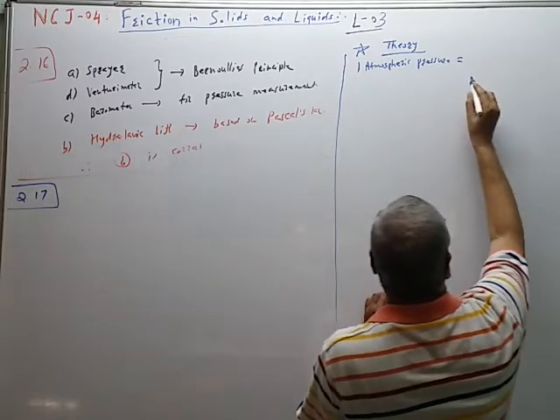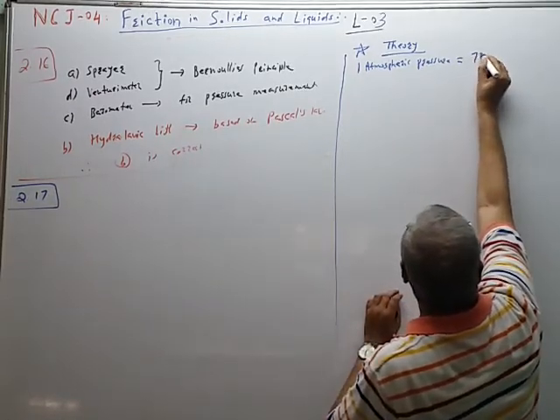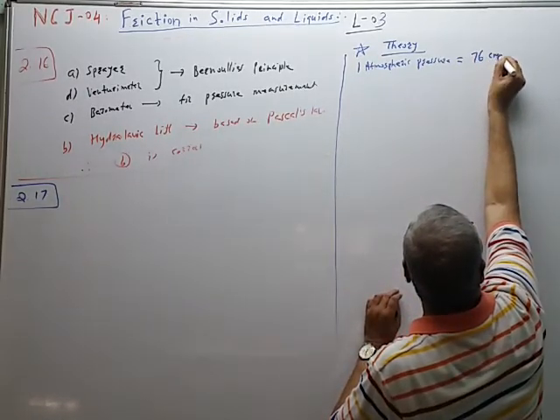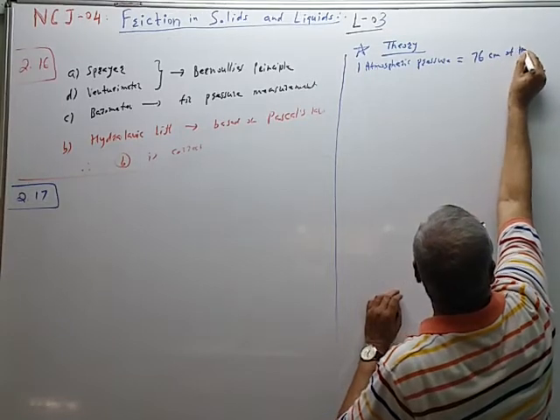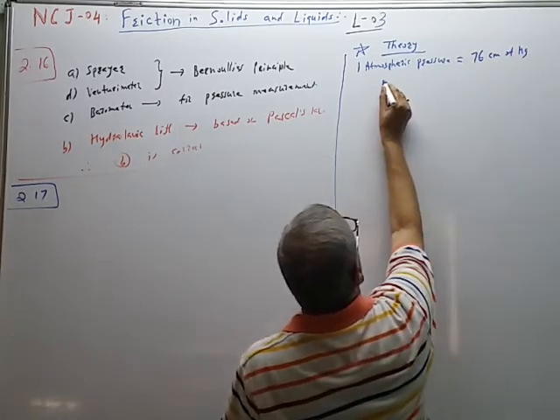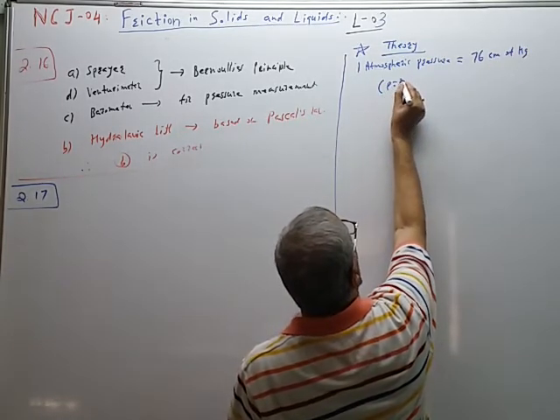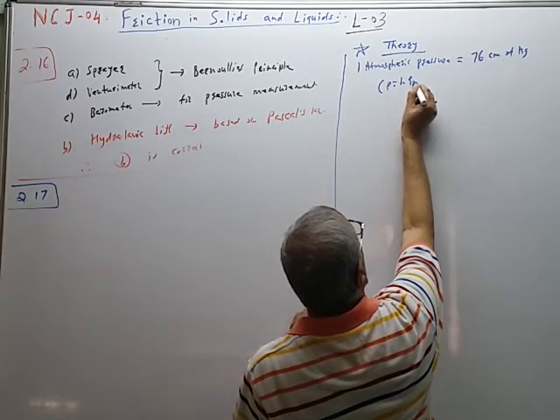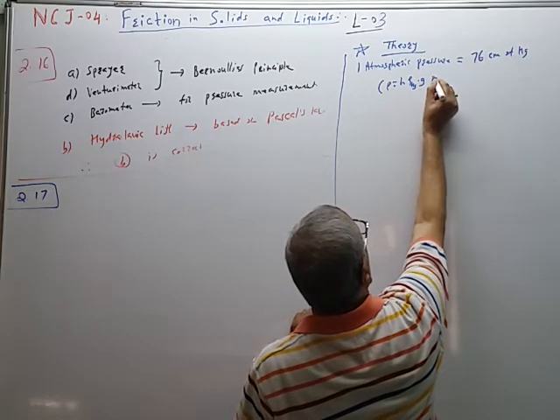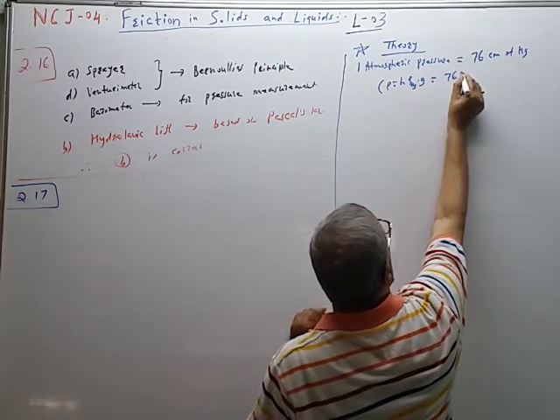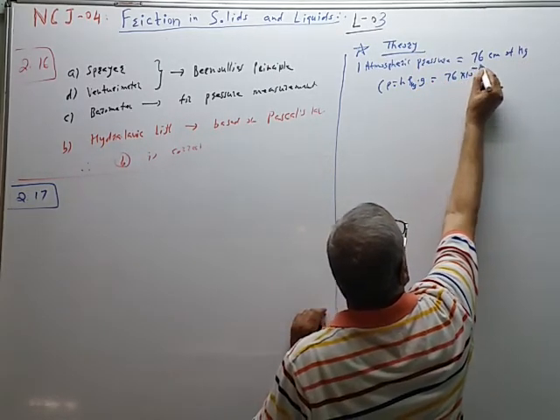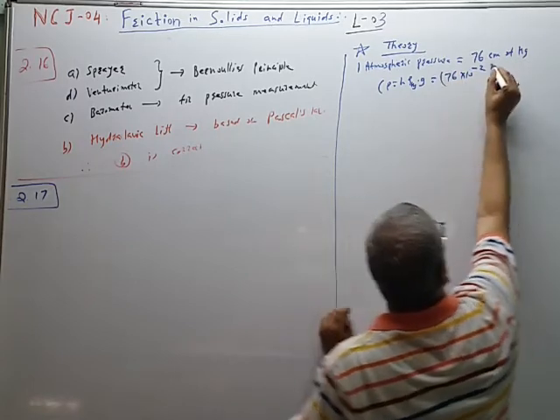It is equal to 76 centimeter of Hg. P is equal to h rho mercury into g, which is 76 into 10 raised to minus 2 meter.